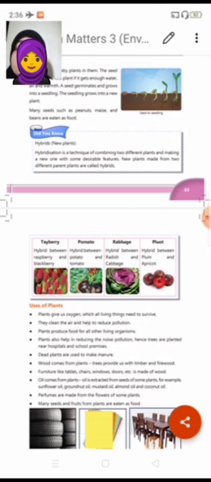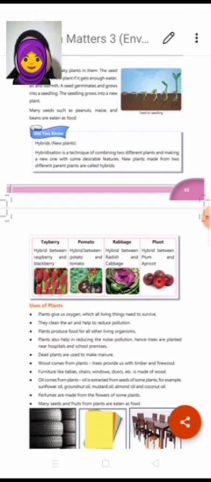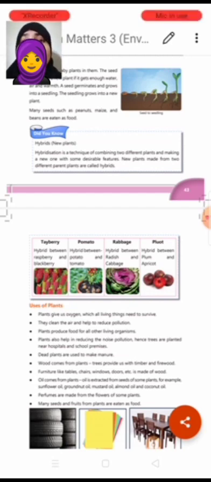Now there are certain seeds that we are going to learn about further on, but now we will be learning about hybrids. Hybrid means a new plant which is not grown by nature, which is not prepared by nature. We people are making it. Hybridization is a technique of combining two different types of plants and making a new one with some desirable features.